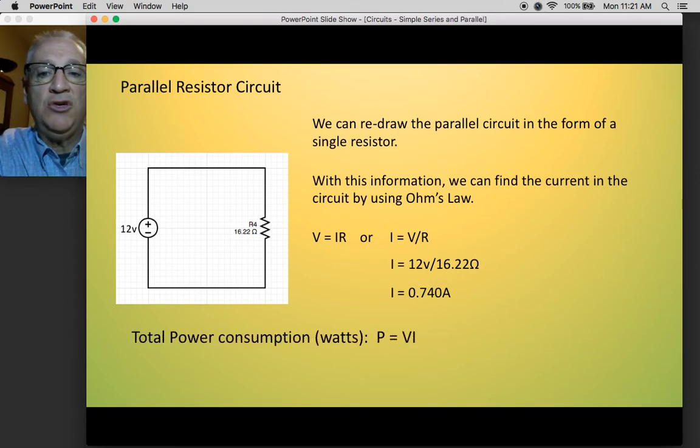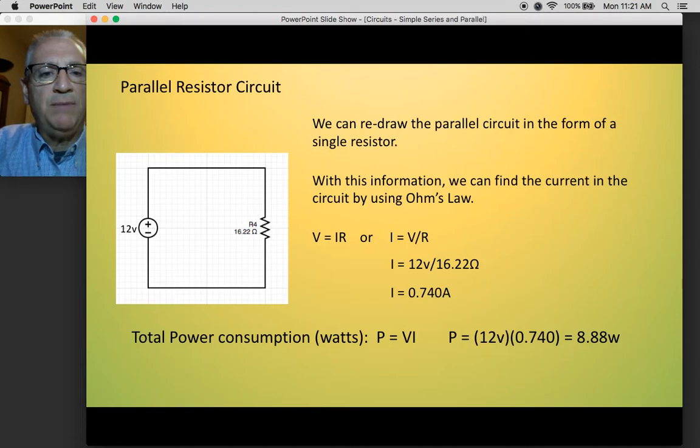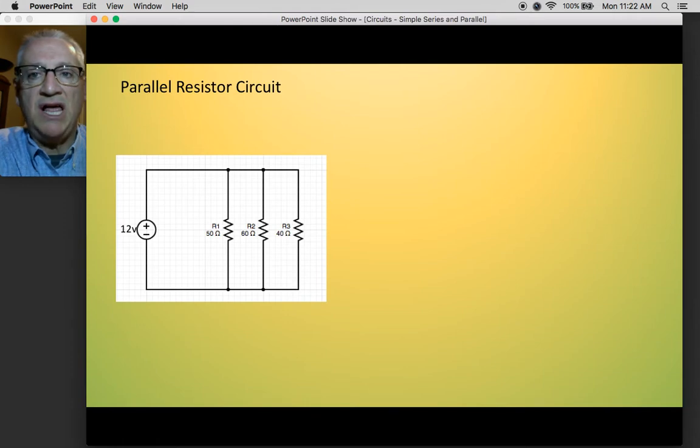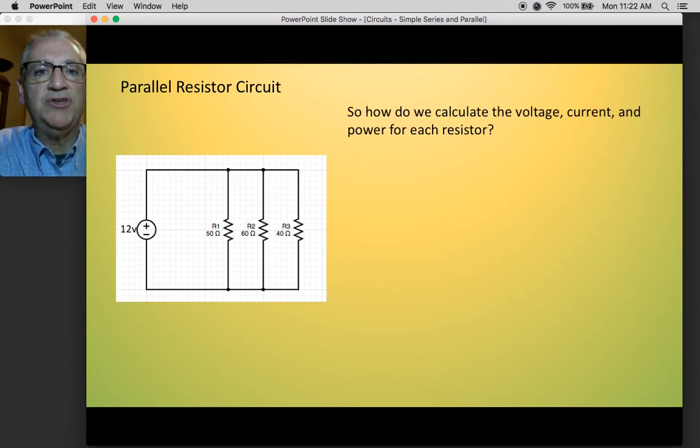current, and because of that, the power consumption is significantly more as well. So you'll find that the power is 12 volts times 0.74, and you get 8.88 watts instead of 0.96 watts in the series circuit. Now you notice down at the bottom, note, significantly more power is consumed in a parallel circuit. Now that's if you want that. So that's in the design of a parallel and series circuit. You choose what you want as far as power consumption and voltage and current.